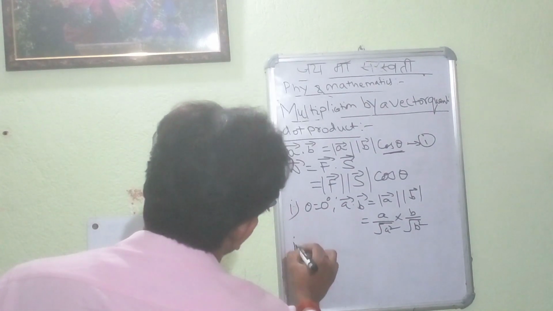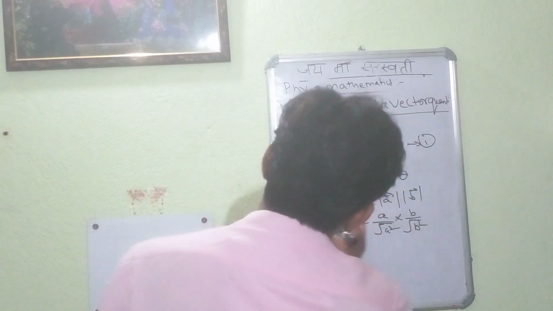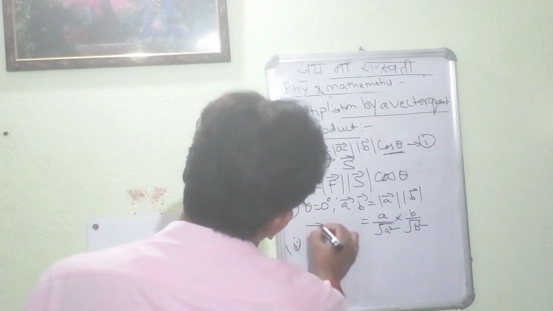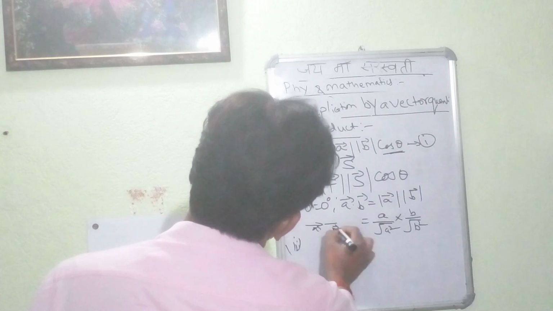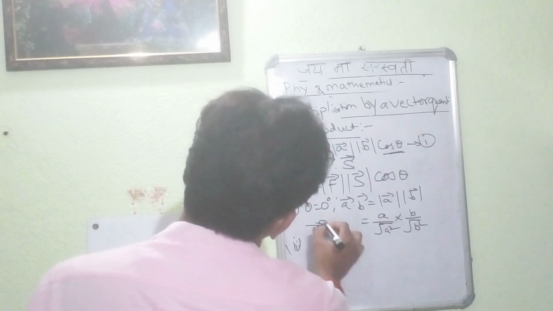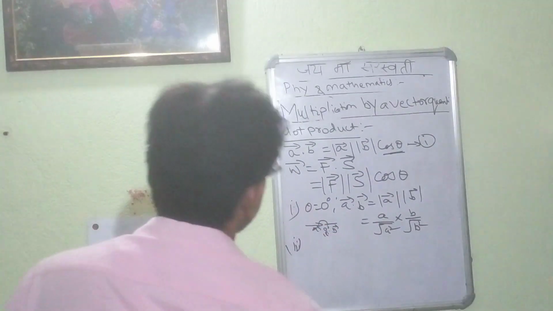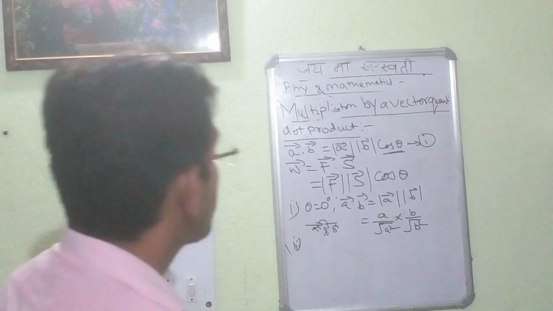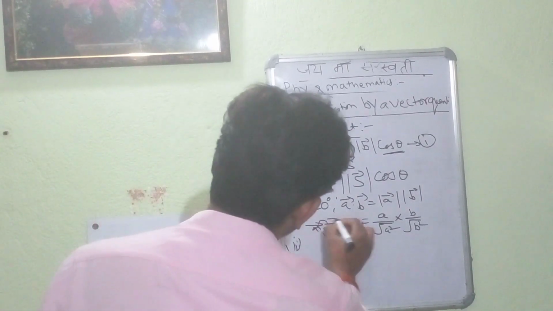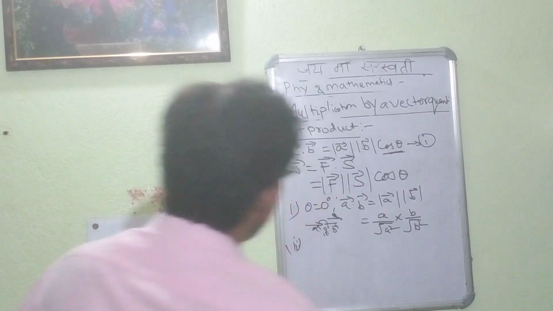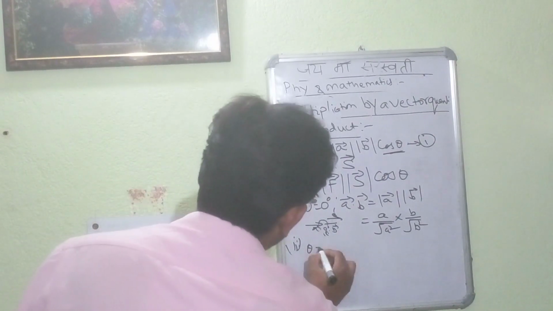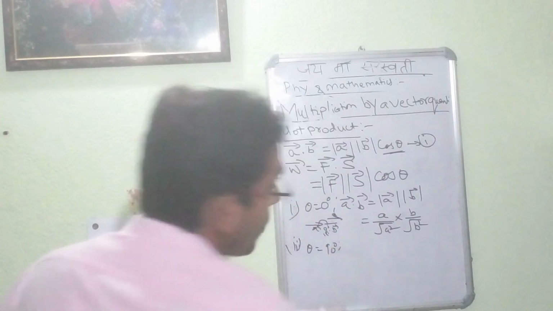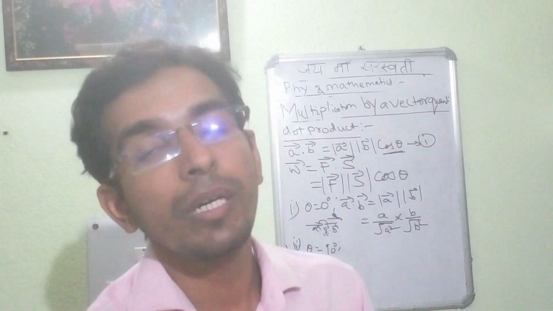Secondly, suppose this is vector A and vector B, both moving in the same direction parallelly. The angle between these two will be 0 degree or 180 degree. Now, when theta is equal to 90 degree, both the vectors are mutually perpendicular to each other.